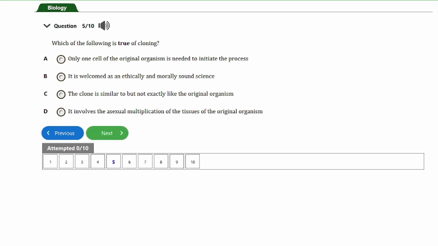So a genetically identical copy of a cell or an organism. This last part of the definition, which says or an organism, means that it's not only a cell that can be cloned, an entire organism can as well be cloned.